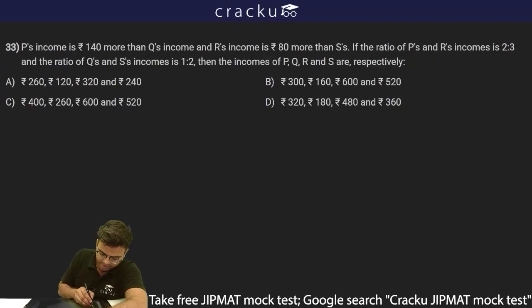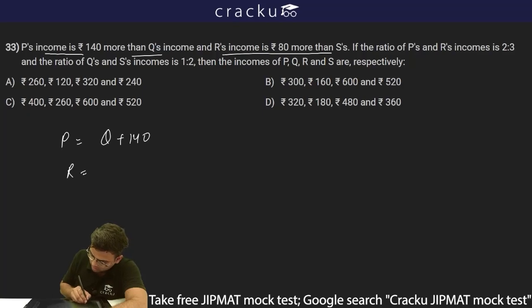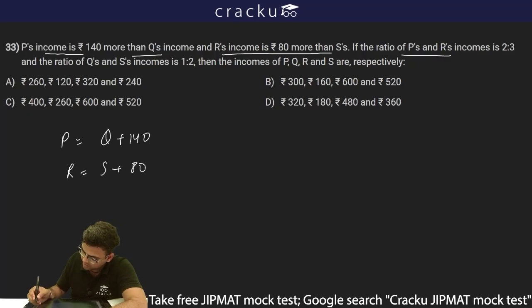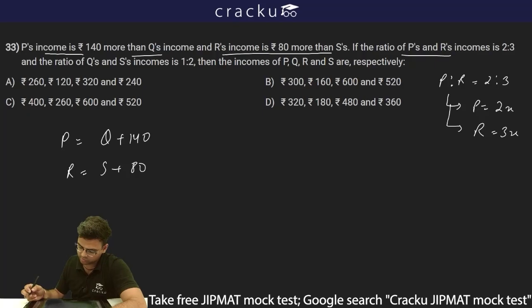The next question is saying P's income is rupees 140 more than Q's income and R's income is rupees 80 more than S. So P is Q plus 140 and R is S plus 80. If the ratio of P to R income is 2 is to 3, I can from here write that P is equal to 2x and R is equal to 3x.